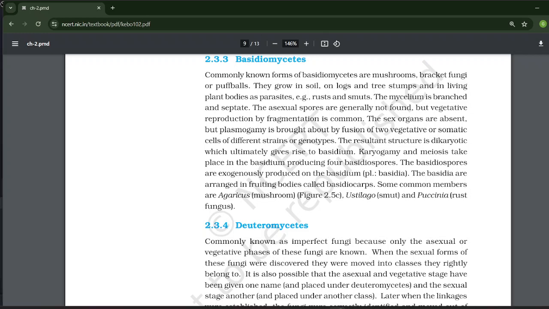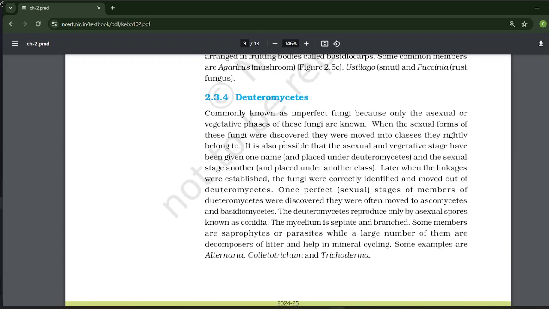The sex organs are absent, but plasmogamy is brought about by the fusion of two vegetative or somatic cells of different strains or genotypes. The resultant structure is dikaryotic, which ultimately gives rise to the basidium. Karyogamy and meiosis take place in the basidium, producing four basidiospores. The basidiospores are exogenously produced on the basidia. The basidia are arranged in fruiting bodies called basidiocarps. Some common members are Agaricus mushroom, Ustilago smut, and Puccinia rust fungus.